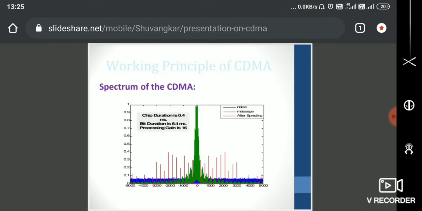There is a standard chip duration, and a bit duration of 64 milliseconds, and the processing gain is 16 for this particular case. You can see how the entire band of frequencies is spread over a 5 megahertz range. In the x-axis I have frequencies up to 5 megahertz.